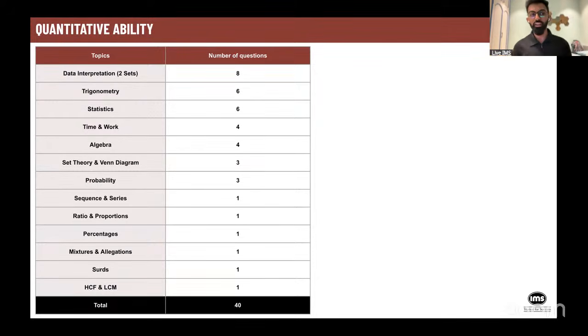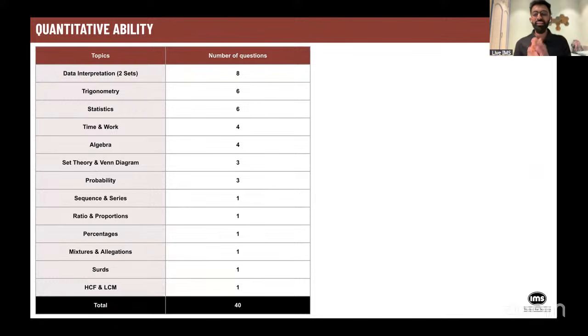What happened in phase one. Like last year only, data interpretation is part of quantitative ability. There were two DI sets. Each set had four questions. Now, important point to note that majority of the questions in DI set were based on data comparison, where you had to do calculations. Once you have completed your calculations, you have to compare two values and say which of the value is greater. So it was more on data comparison lines.